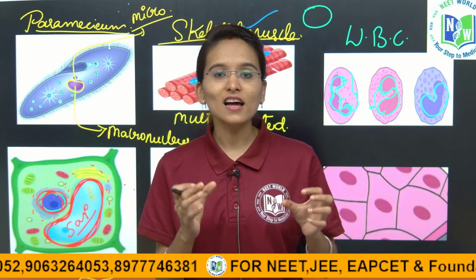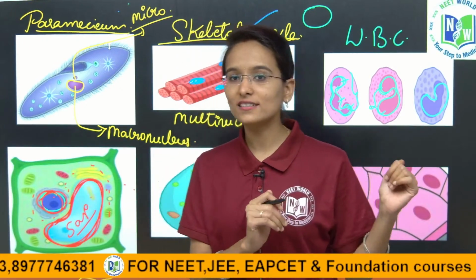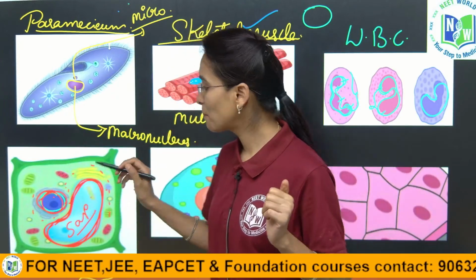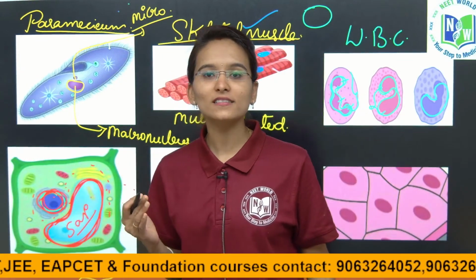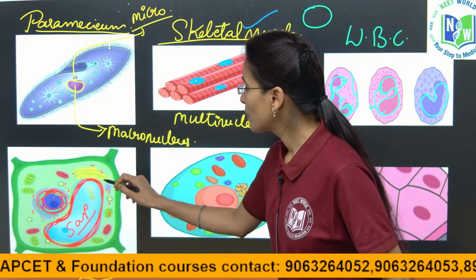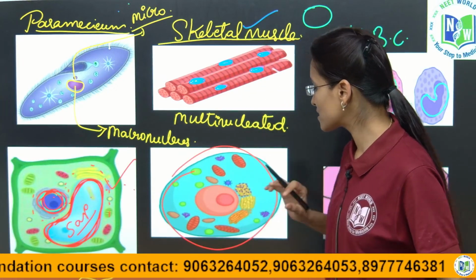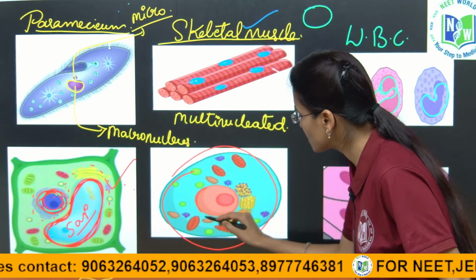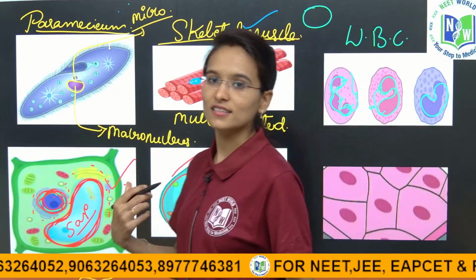The nucleus as well as the cytoplasm is going to be placed towards the end of the plant cell, and this vacuole will occupy the maximum portion in the plant cell. Okay, so the nucleus is not in the center, but it is going to be present towards the periphery in the plant cell. Yes, and next if you see the animal cell, in the animal cell the nucleus is present in the center of the cell. This is a nucleus which is going to be present in the center of the animal cells.